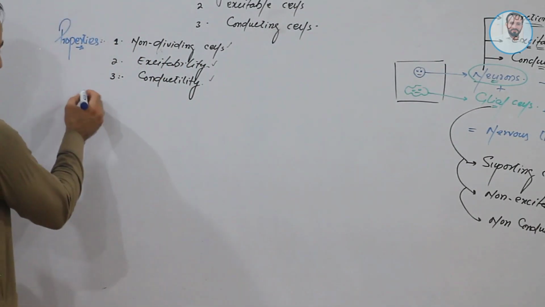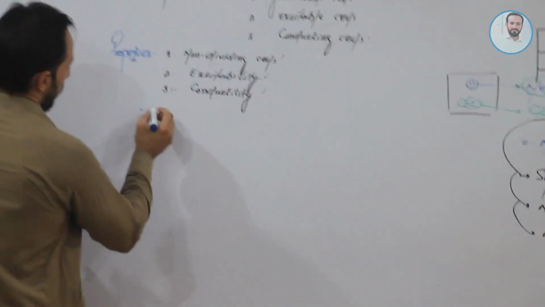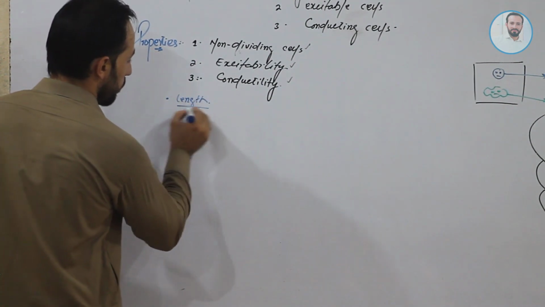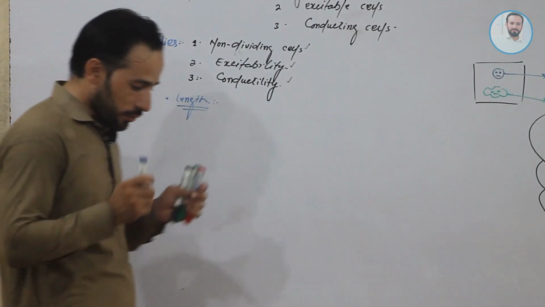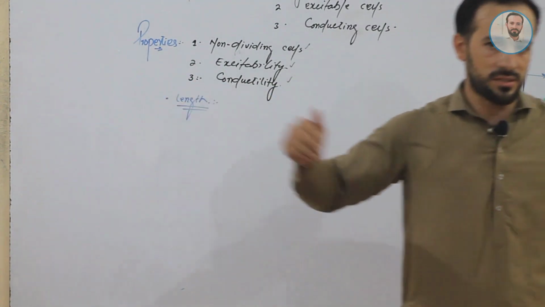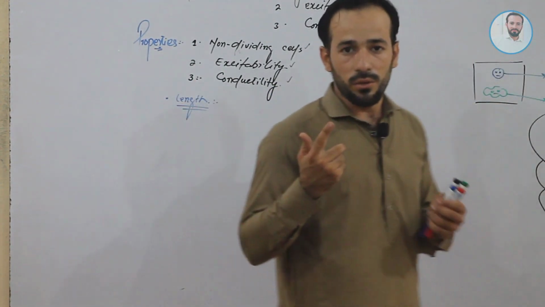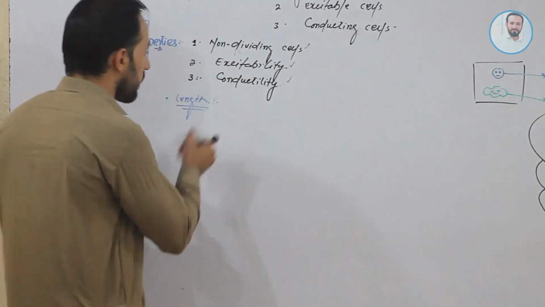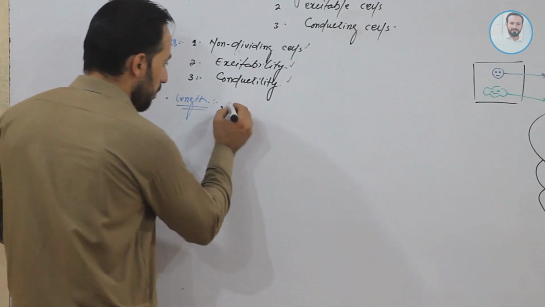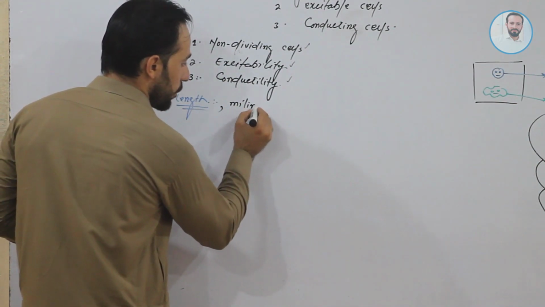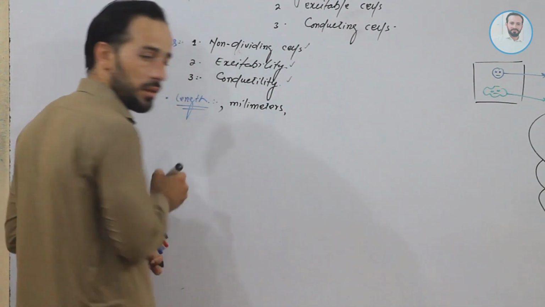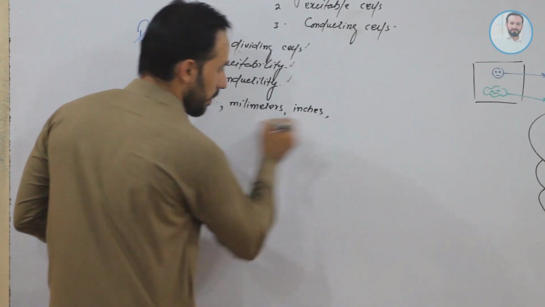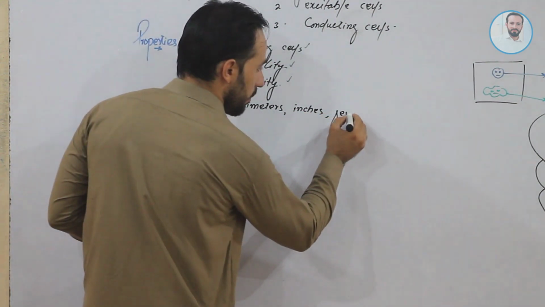Some next properties of neurons. Next we can say, what could be the length of neuron? So friends, as we know, the largest cells in our body are the neurons. The length of neurons may be measured in millimeters, or they may be measured in inches, or they may be measured in feet.